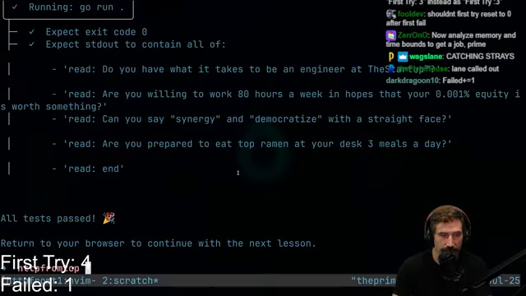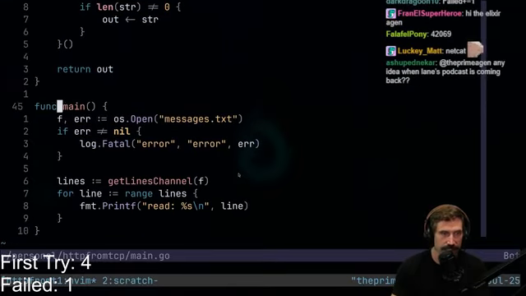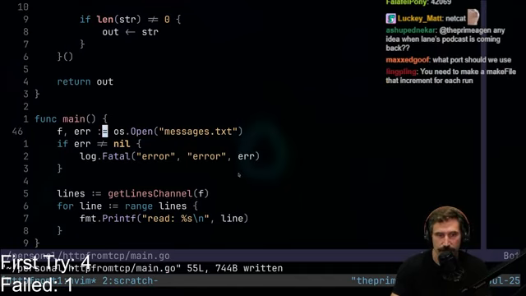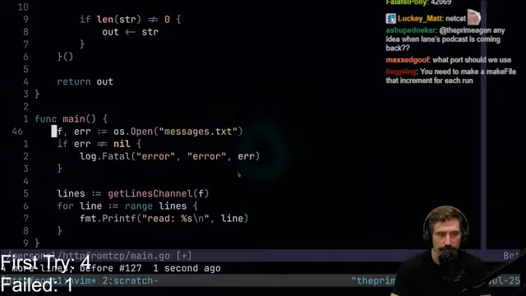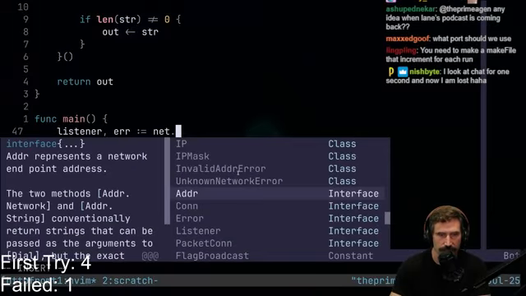Okay, so that means we're going to go like this. So instead of doing this, which opens up a file, right? Watch this. So I'm going to go like this. Get from file, right? So I could do something like that and get this from a file, but we're just going to close it. Don't worry about that, right? So I'll go like this. I'll go listener, right? And then we're going to go net dot, what is this? What is it called? Listen, right?